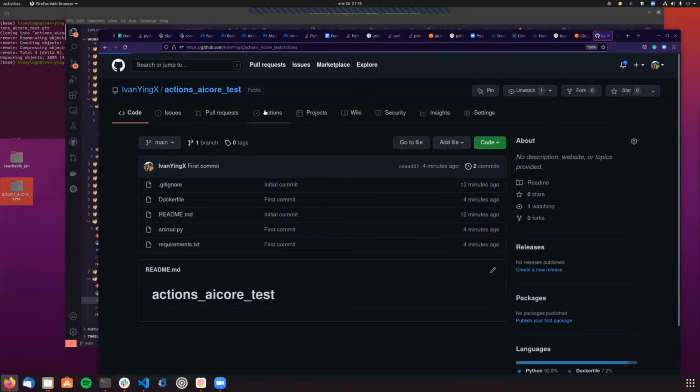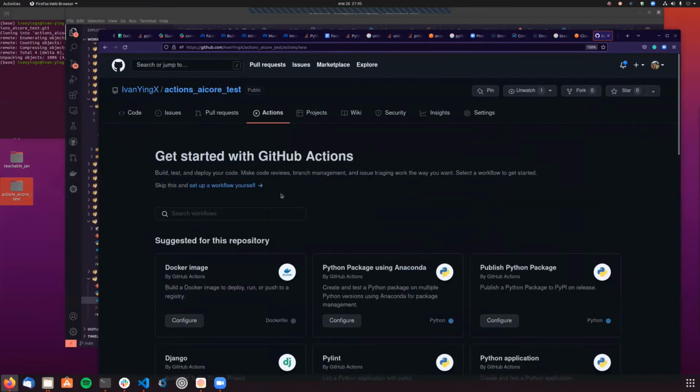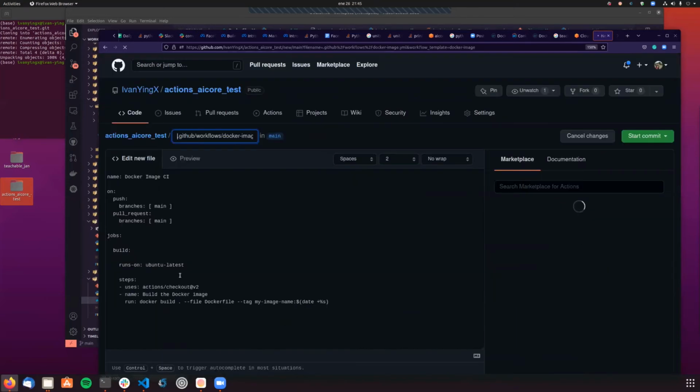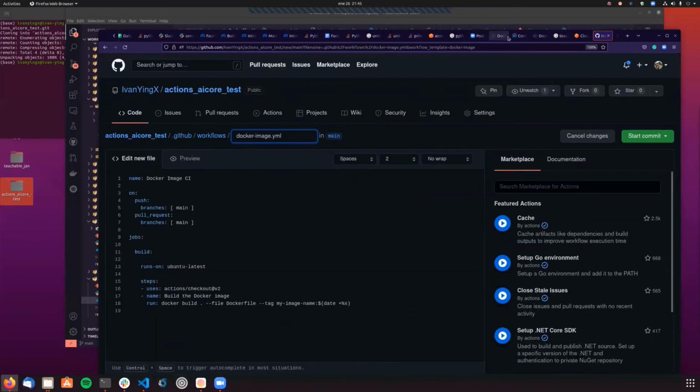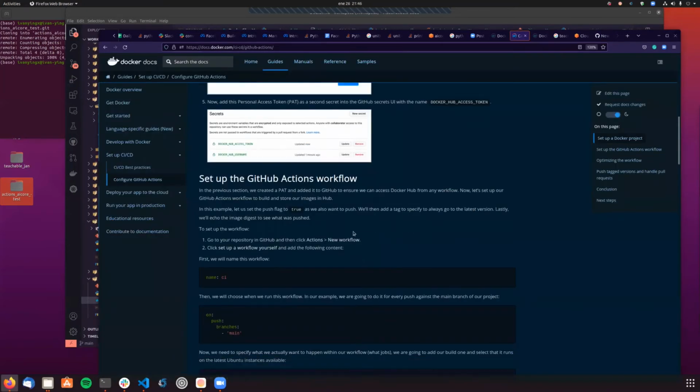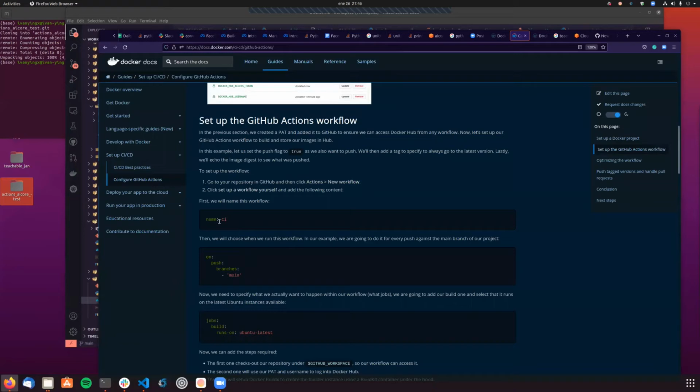Okay, so going back to the actions, let's create a new one. We can configure, for example, this one. But as I mentioned, instead of going with this one, go to the documentation and just follow the steps. It's super simple. So in this case, you can just name your action however you want. In this case, they are calling it CI, as in continuous integration.